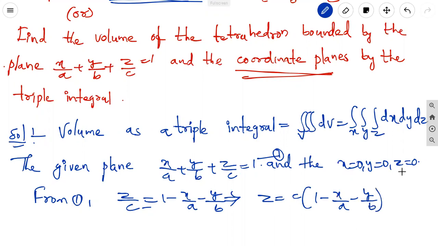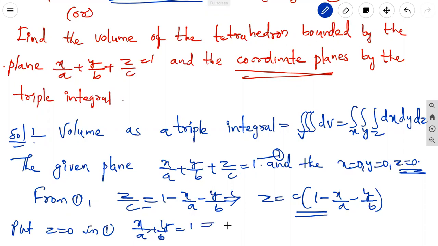So the lower limit is z equal to 0, and the upper limit is c into 1 minus x by a minus y by b. Put z equal to 0 in equation 1, then x by a plus y by b equal to 1. From this, y by b equal to 1 minus x by a, so the upper limit of y is b into 1 minus x by a.